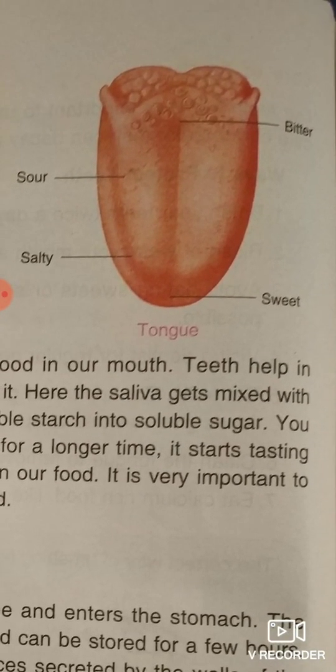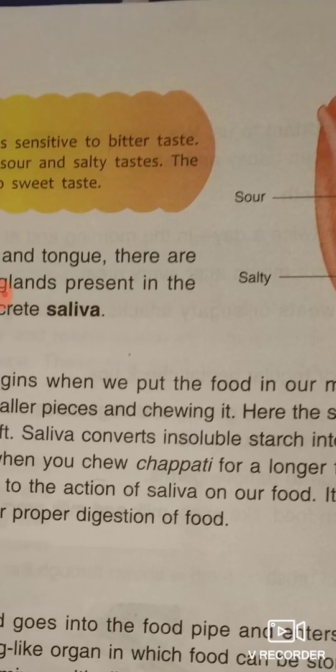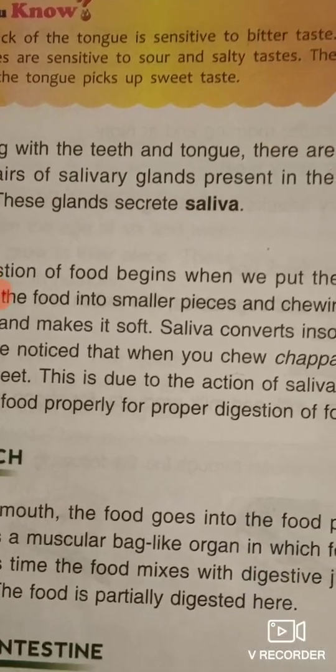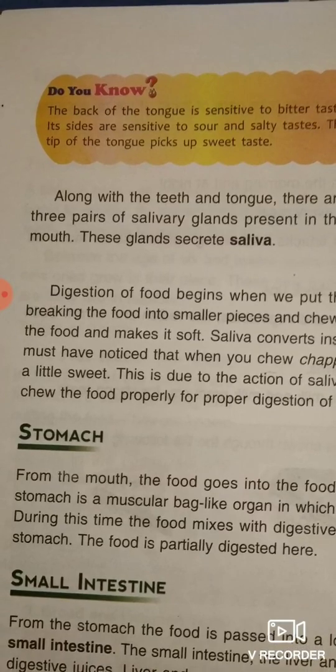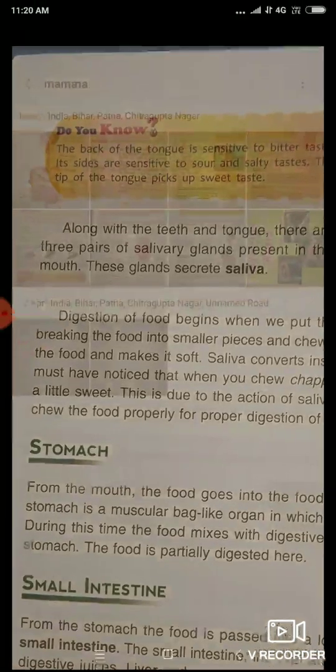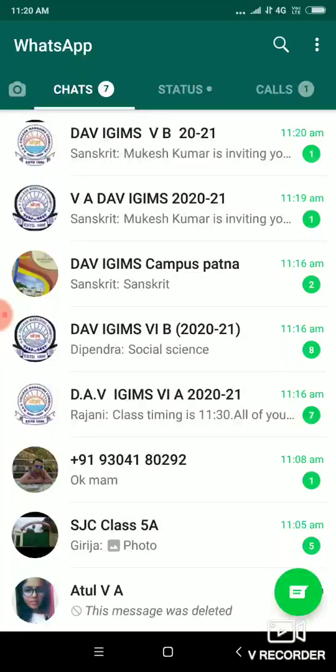Taste buds, and the taste buds are all over the tongue. The back of the tongue is for bitter taste, the front for sweet, and the sides of the tongue for salty and sour. Now see, what is saliva? There are glands present in our tongue which secrete saliva, a liquid that is called what? Saliva.